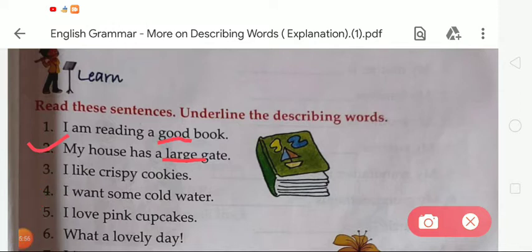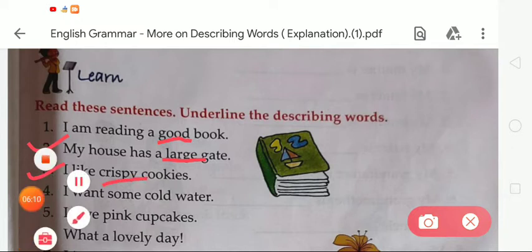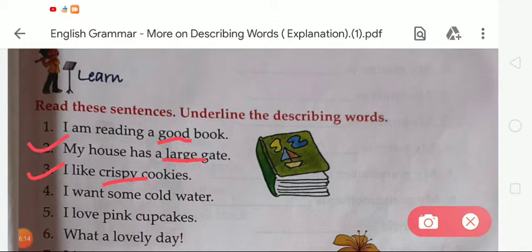The given word is large. It describes the length of the gate. Okay. Now the third: I like crispy cookies. So here the given describing word is crispy. Okay. Crispy.